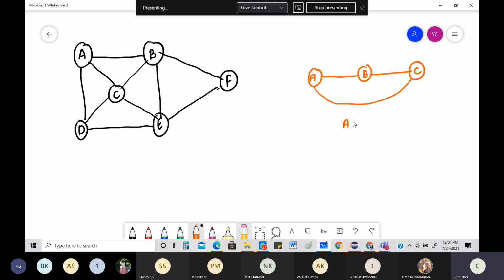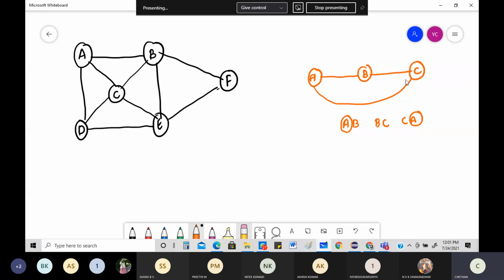But if I have a graph like this, then it is a Hamiltonian cycle, right? What are the edges? From A to B, then B to C, then C to A, which means the starting point and the ending point are the same, and it is your Hamiltonian cycle. So based on your input, it will vary. Is there any other way?